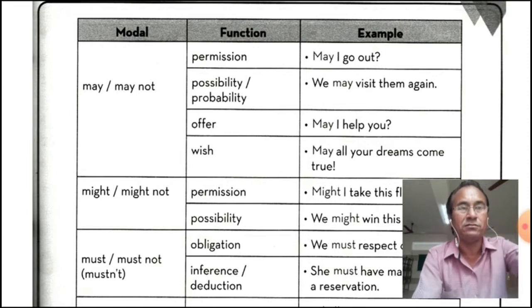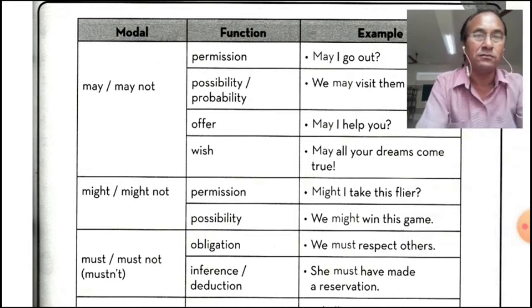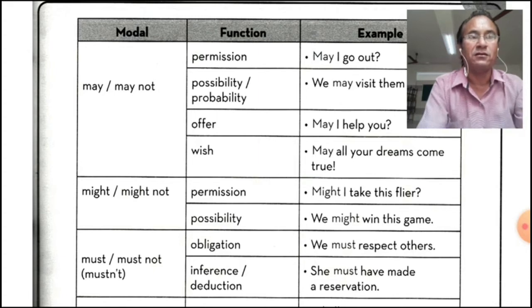Now might, like can and could. Might is used in the past, and in reported speech we use might in place of may at the time of converting into reported speech.